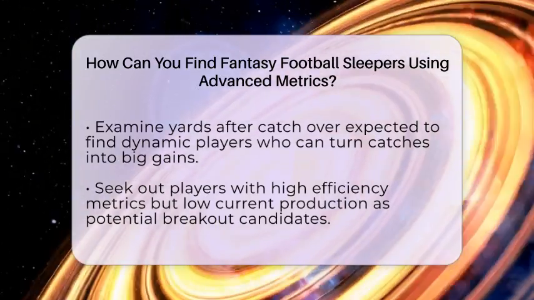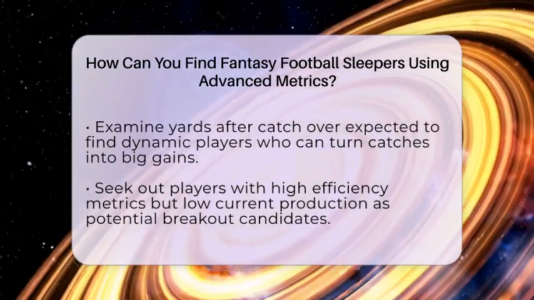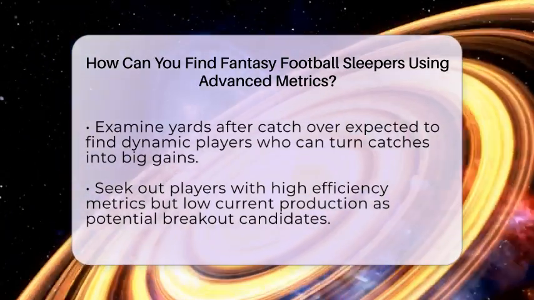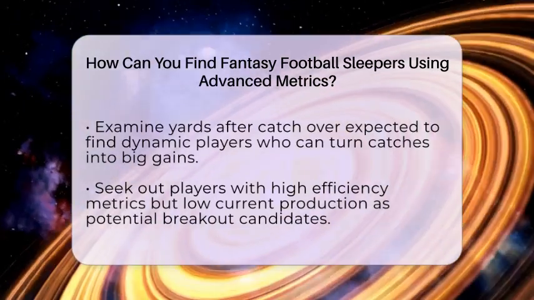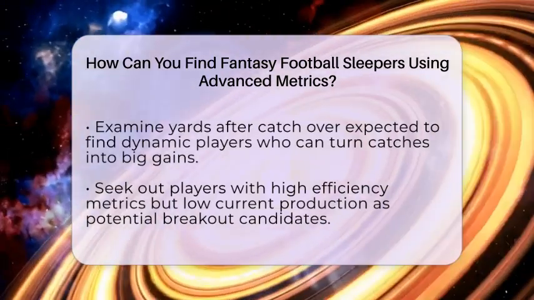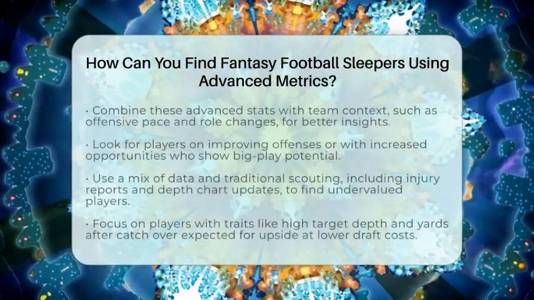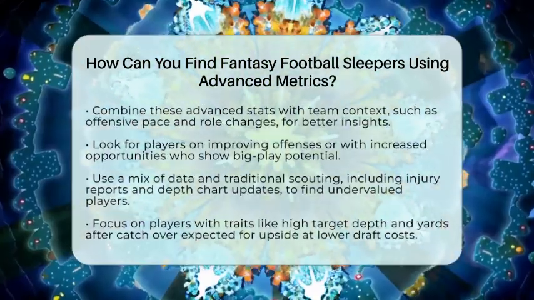To put it into practice, look for players with high efficiency metrics like yards per route run and expected fantasy points but low current production. These are players likely to improve. Focus on those with strong separation scores who might be limited by quarterback issues or target competition. Find players with high explosive play rates and yards after catch over expected because they have big play potential.